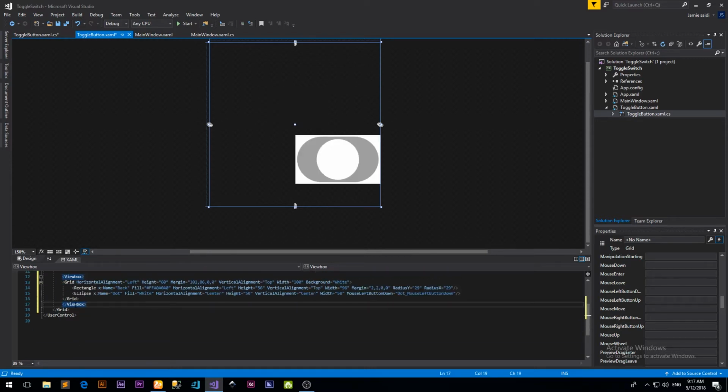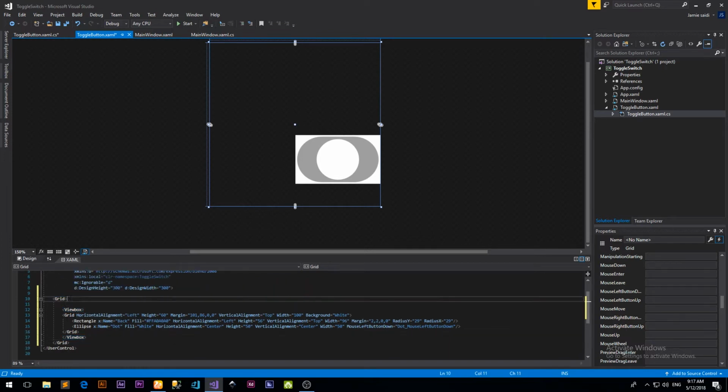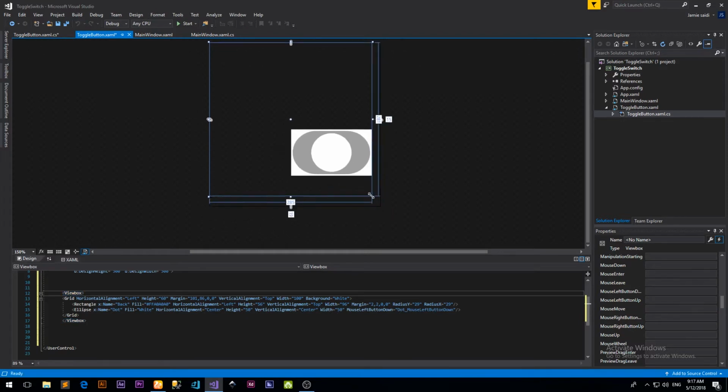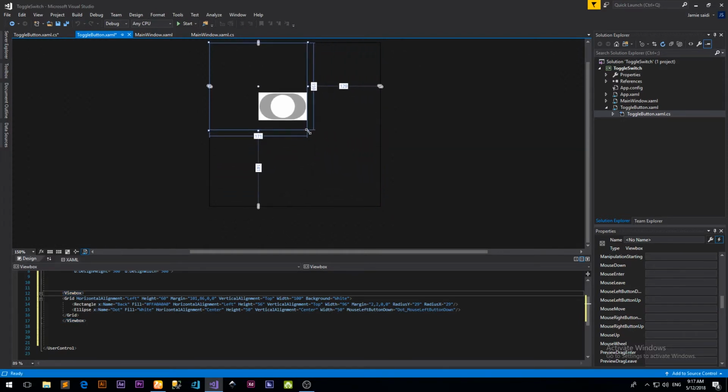Okay, so we have a view box wrapping around the smaller grid. So let's go ahead and just get rid of the bigger grid. Okay, so there you have it. We have the view box that's here, so we can resize the view box.